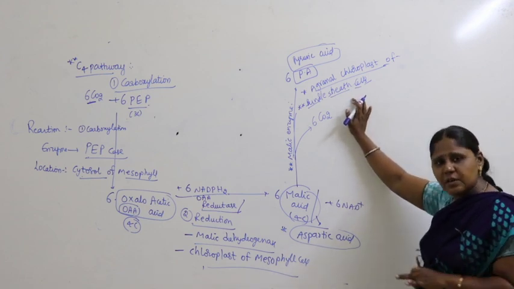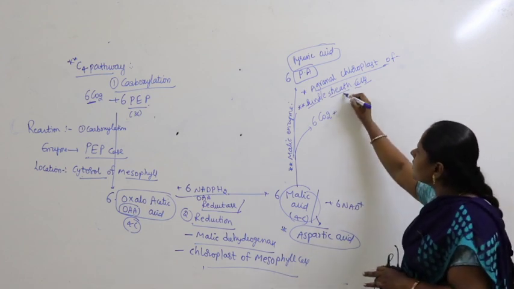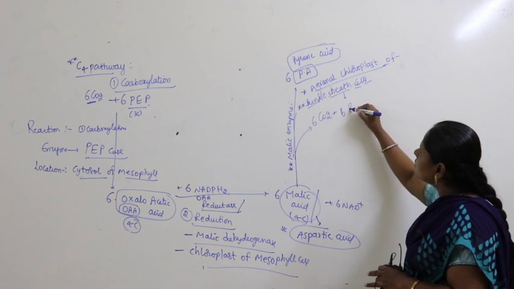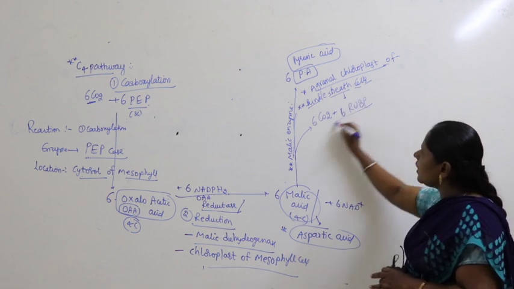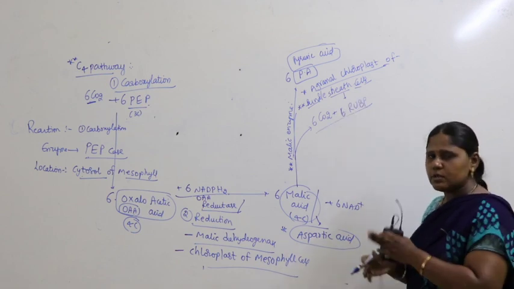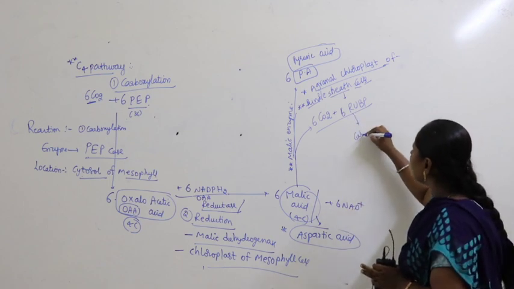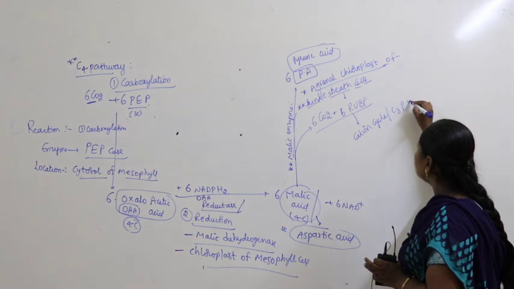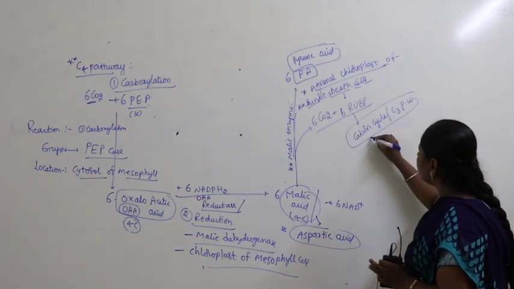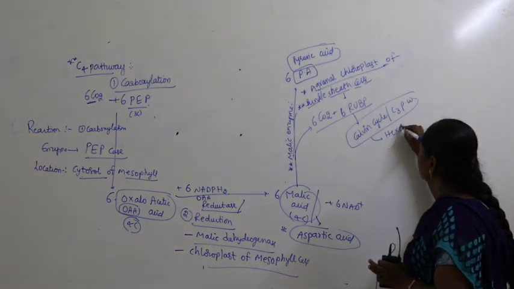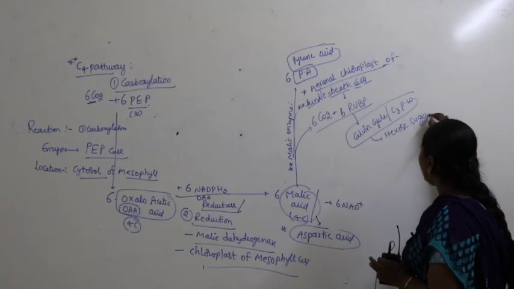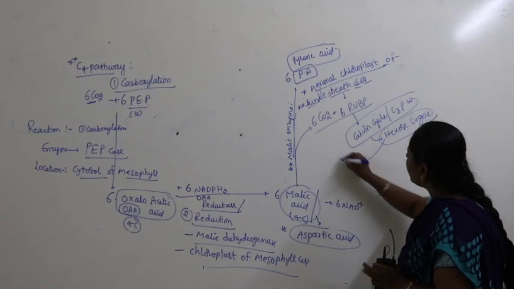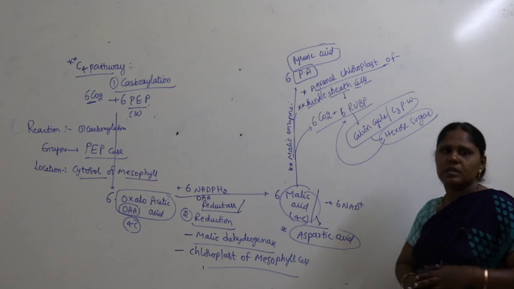What happens to the carbon dioxide released here? Bundle sheath cells contain RuBP. So it combines with 6 molecules of RuBP, and that continues the pathway as Calvin cycle, or we call this pathway as C3 pathway. As a result, what you find? Hexose sugar gets synthesized here, along with the regeneration of RuBP back into the system.